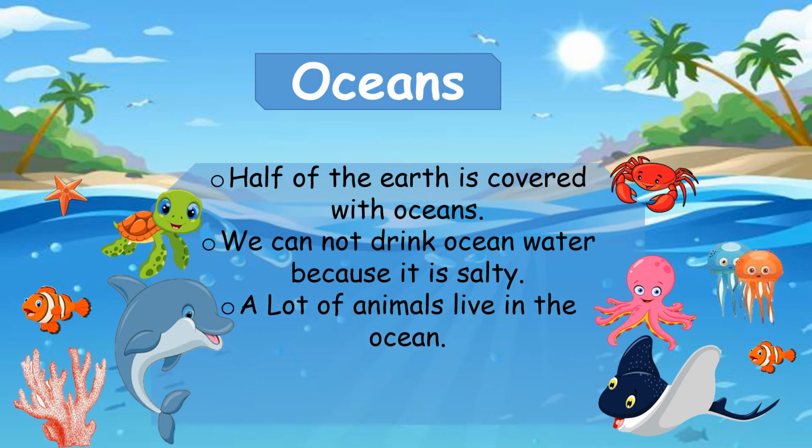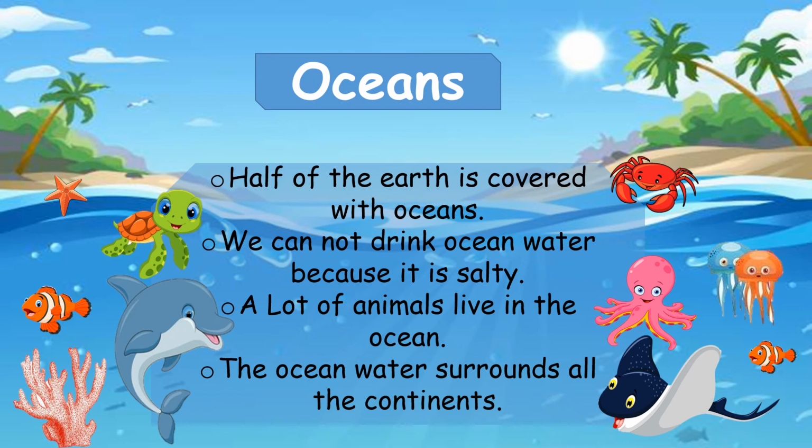A lot of animals live in the ocean. If you discuss ocean animals, you all know about octopus, dolphins, turtles, and there are so many different kinds of species of fish, and in the picture you have also seen. And the ocean water surrounds all the continents, the Asian continent, the African continent. You have seen the map, all the seven continents of the world, so the ocean water surrounds all the continents.